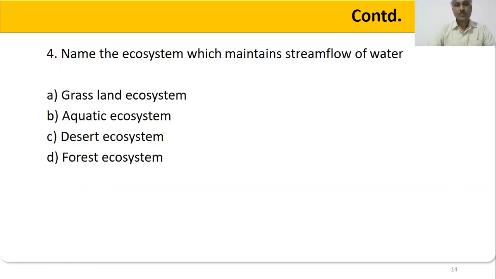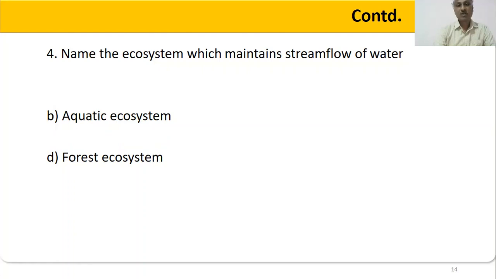Fourth MCQ, name the ecosystem which maintains stream flow of water. Grassland ecosystem, aquatic ecosystem, desert ecosystem, forest ecosystem. Among the four options, you have to choose any one option. So we can say that the ecosystem which maintains the stream flow of water is the aquatic ecosystem.